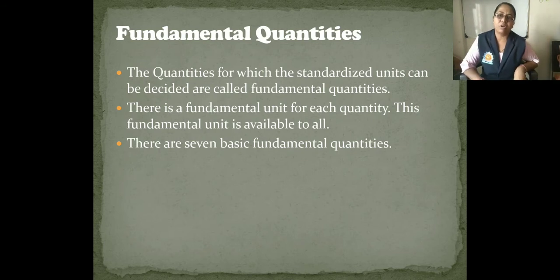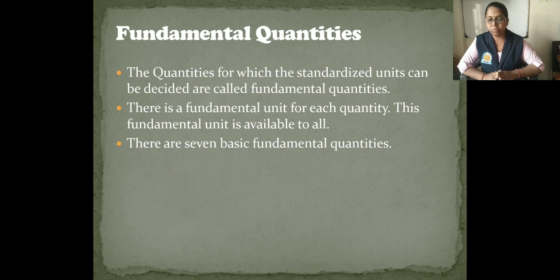Now fundamental quantities. Fundamental quantities means what? The quantities for which the standardized unit can be decided, okay, are called the fundamental quantities. For example, for mass they have decided the unit, that is kilogram and gram. For distance, they have decided the unit, meter and centimeter.